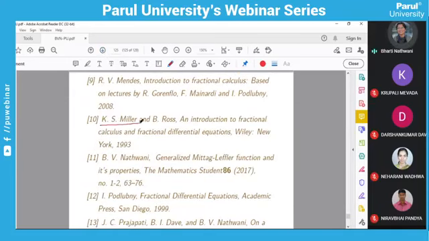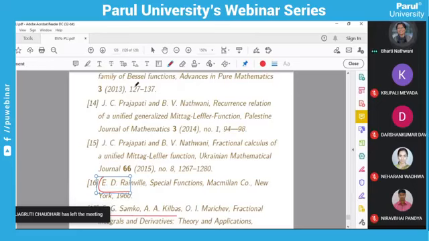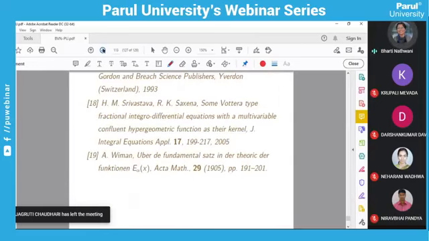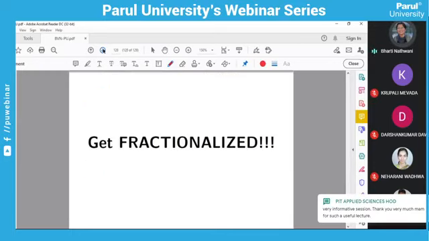And this book, if you want to learn fractional calculus, you have to go for this book. And this is another work. And after that, one more book I want to mention: if you want to see the functions, gamma function, beta function, what kind of functions occur in that, you have to refer to Rainville's book for special functions. And this is S.G. Samko's and A.A. Kilbas's book for fractional derivatives, integrals, and their applications. Okay, these are more books. This is the paper on the Weyl generalization. So this is the work which I wanted to present for you on fractional calculus.